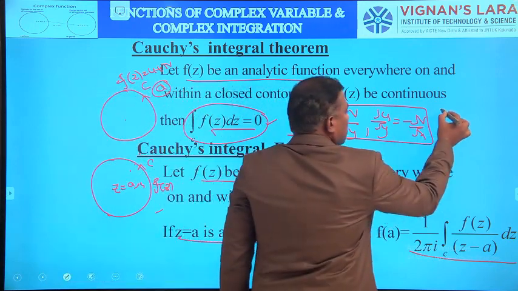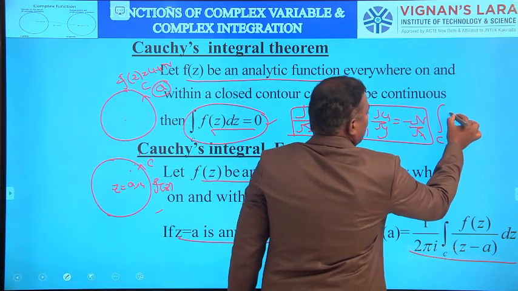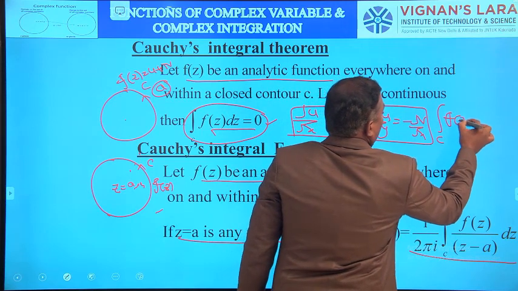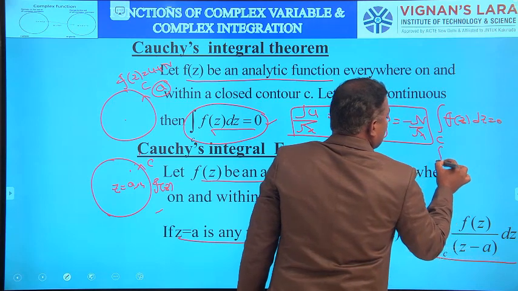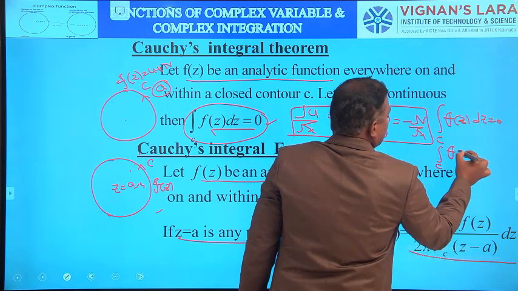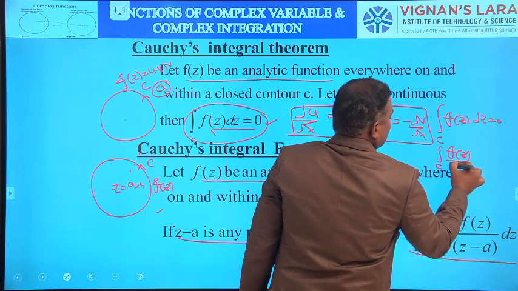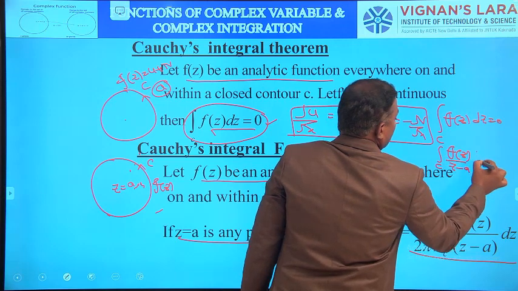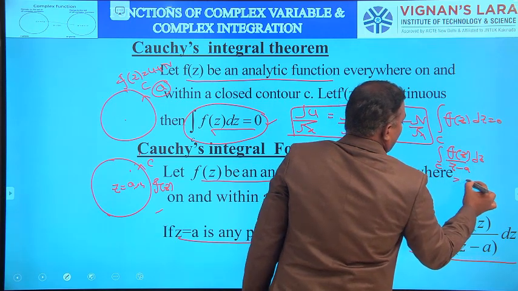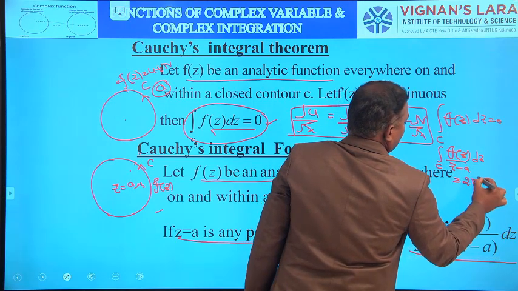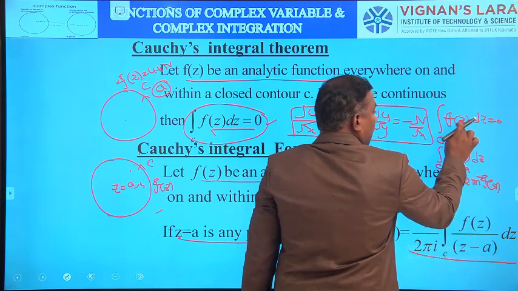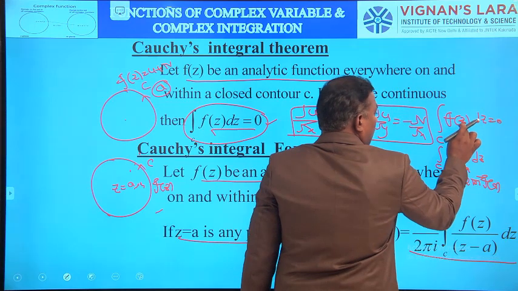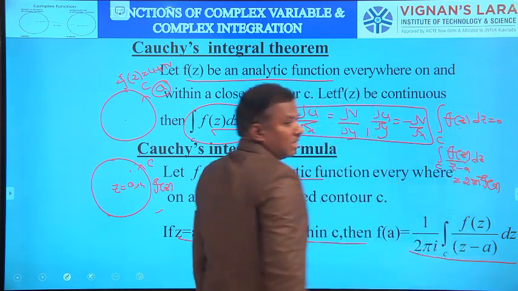So the integration value in Cauchy's integral theorem, the integral over C of f of z dz, equals 0. By Cauchy's integral formula, the integral over C of f of z by z minus a dz equals 2 pi i times f of a. In the theorem, z equal to a lies outside C; in the formula, z equal to a lies inside C.